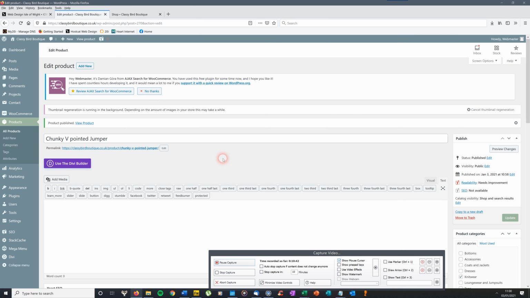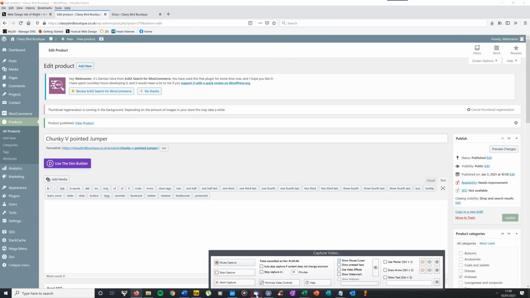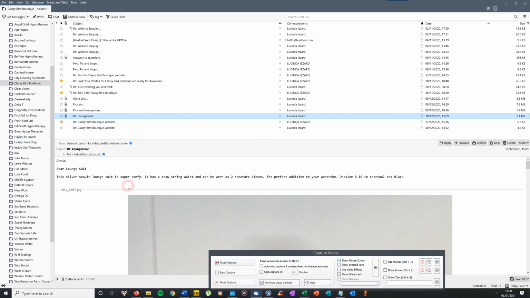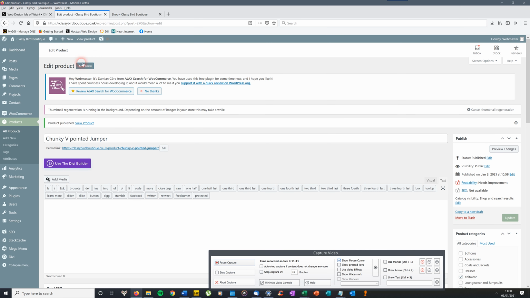Now what we're going to do is add a more complicated item, and that's going to be the loungewear, Star Lounge suit. The reason I say it's more complicated is because this isn't a simple product. It's known as a variable product because it's got variations. Okay, so what we would do is go up here, add a new product.